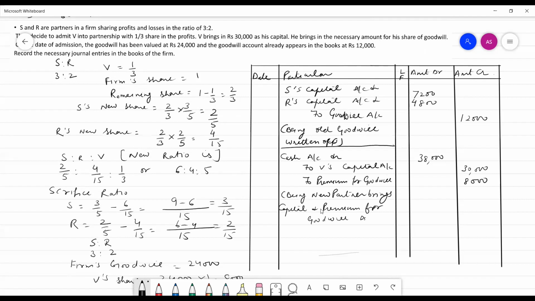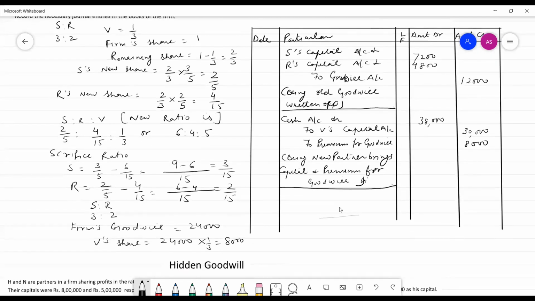The next entry is premium for goodwill account debit 8,000 to S's capital, to R's capital.